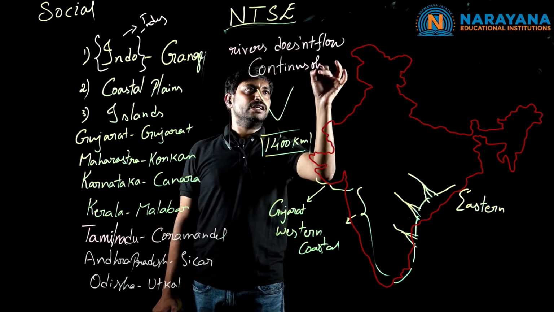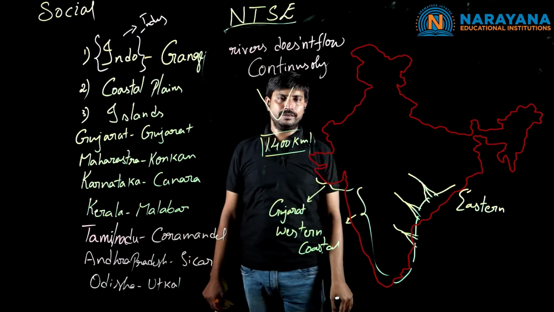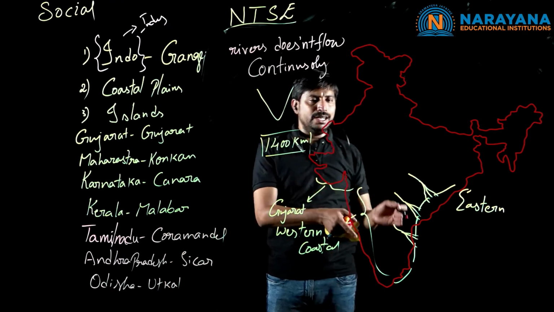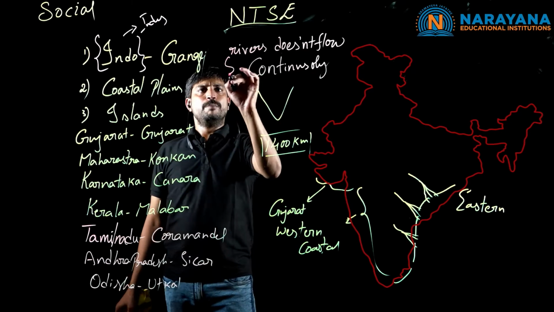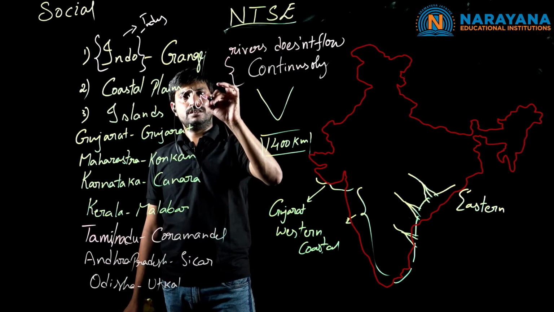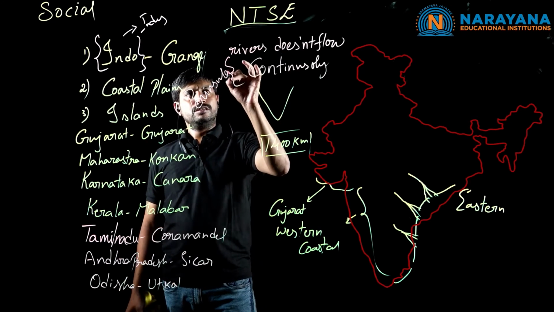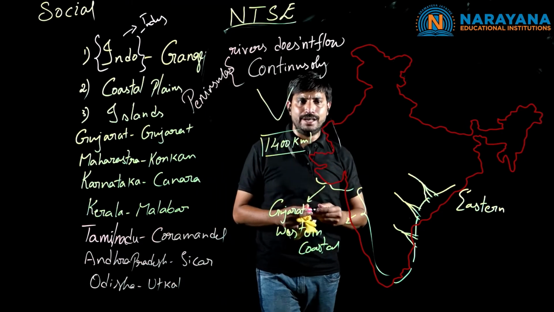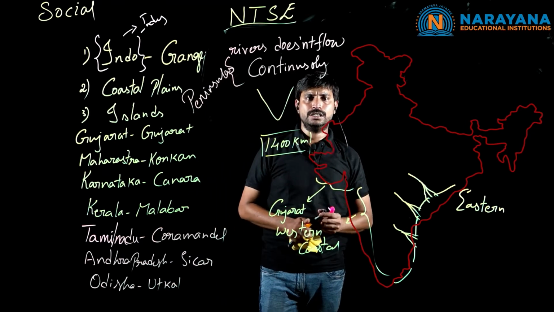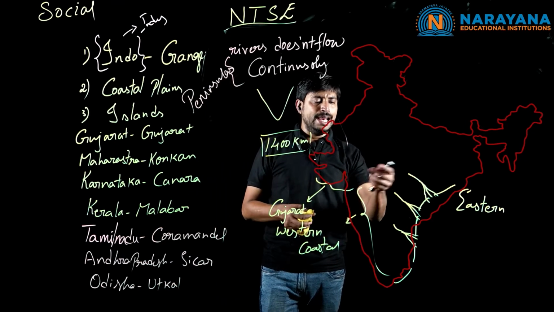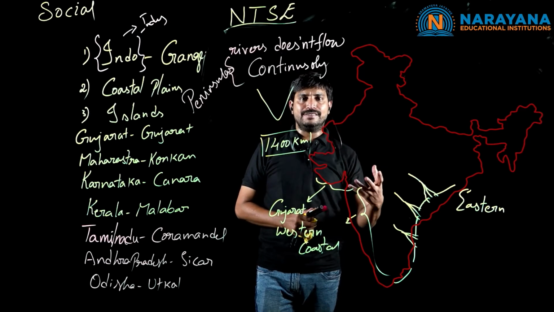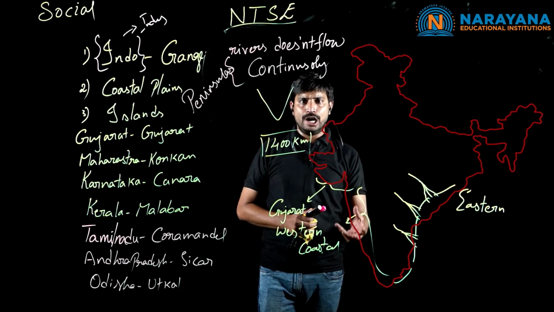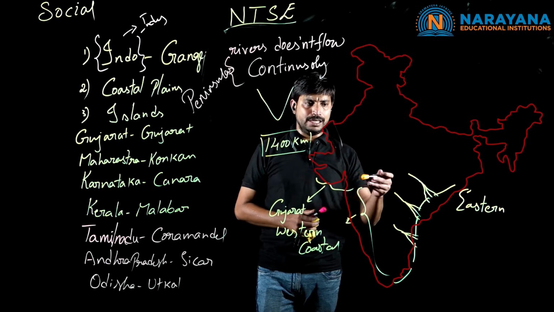These are said to be non-perennial rivers. These non-perennial rivers are also called peninsular rivers. We have rivers like Godavari, Krishna, Kaveri, Tungabhadra, Penna, and some lakes also take part. The famous lakes of our country like Pulicat and Kolleru. So these are all the lakes.